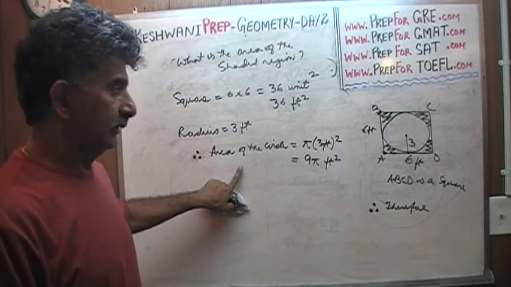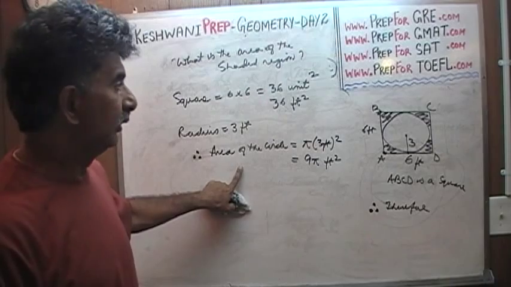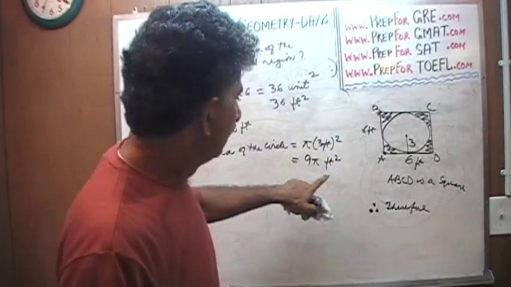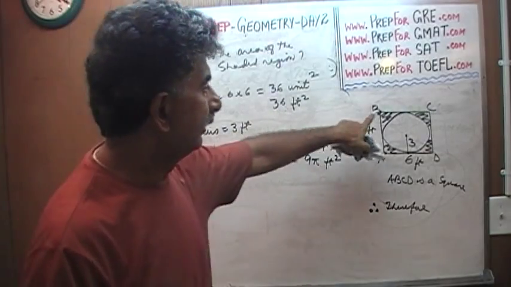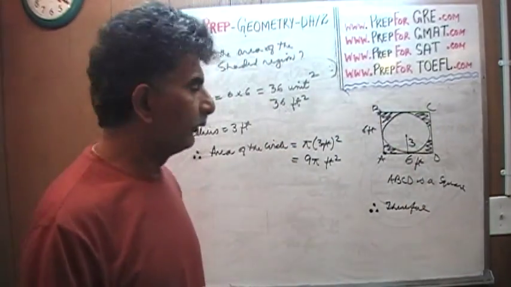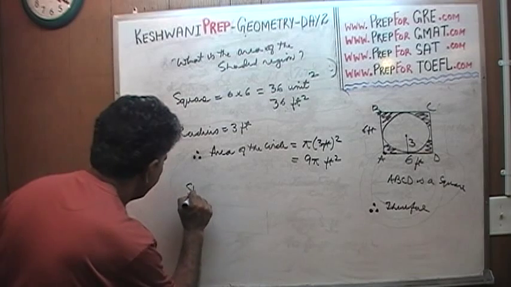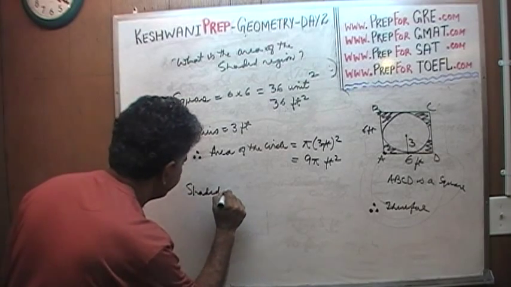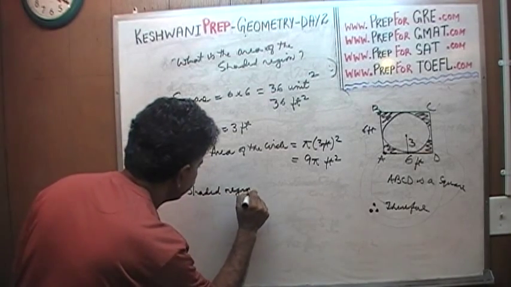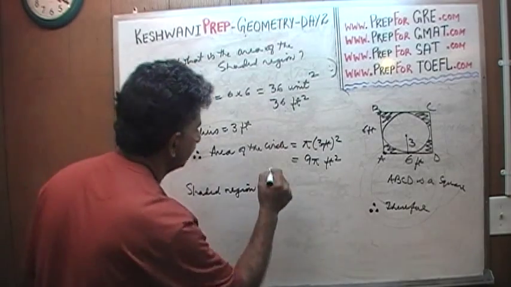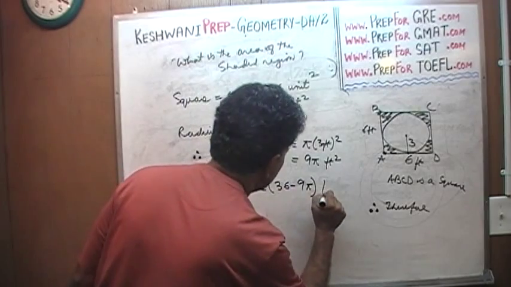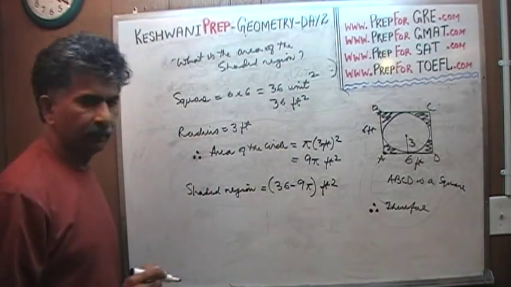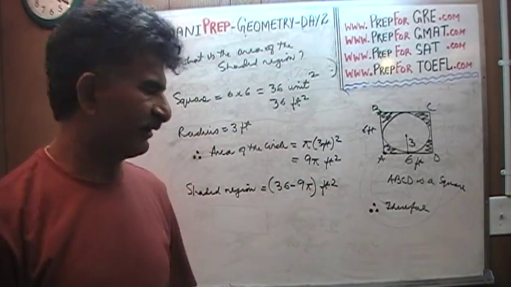This is the area of the circle. So what do I do with the area of the circle? In order to figure out the area of the shaded region, we simply have to subtract the area of the circle from the area of the square. And the leftover would be the shaded region. So the shaded region is simply 36 minus 9 pi feet squared. That's it. Voila. And how much is that approximately?